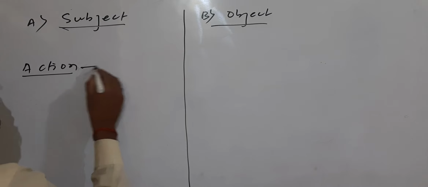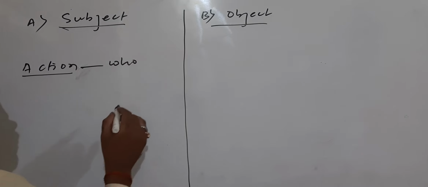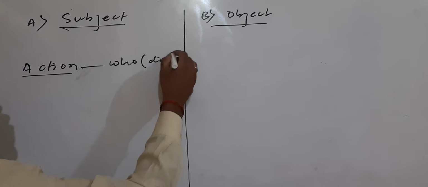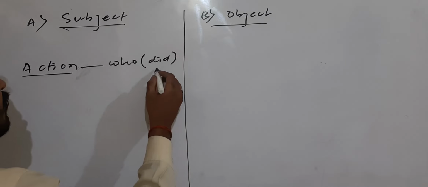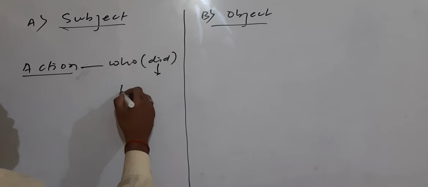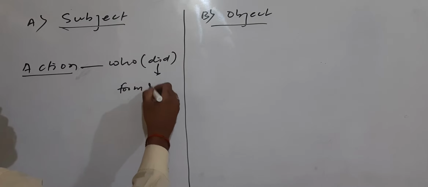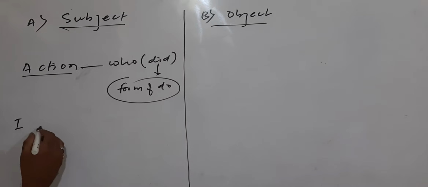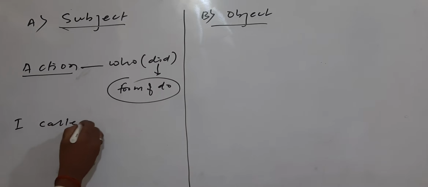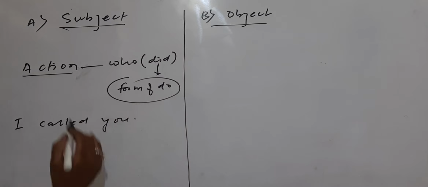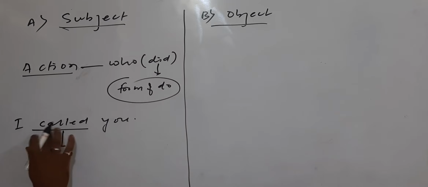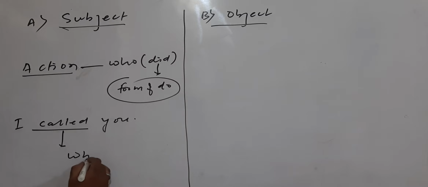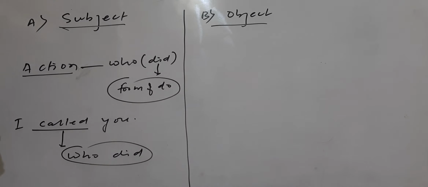Question should be who. Hidden action will be did, or the form of do. Form of do in the sense what? Suppose I called you. So this verb is called. Who did? It means who called, who did it.